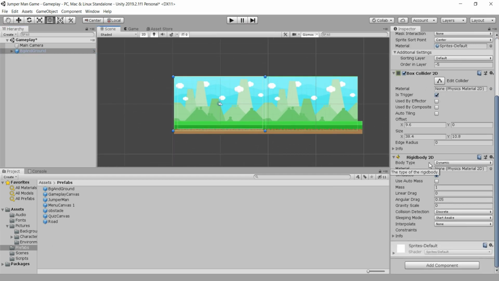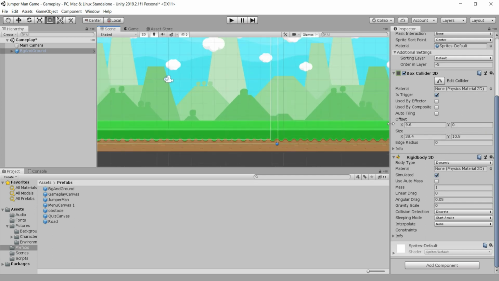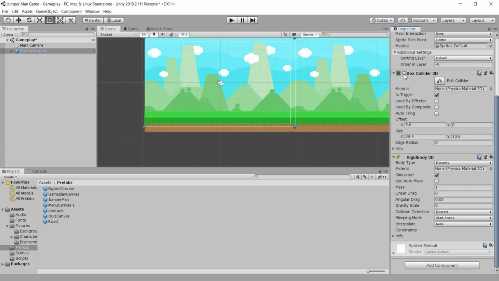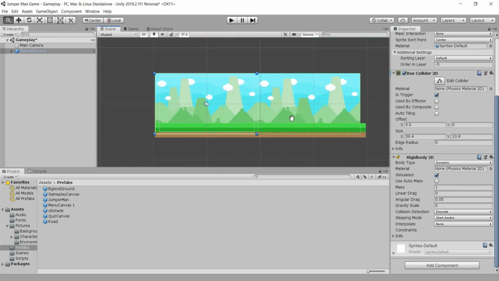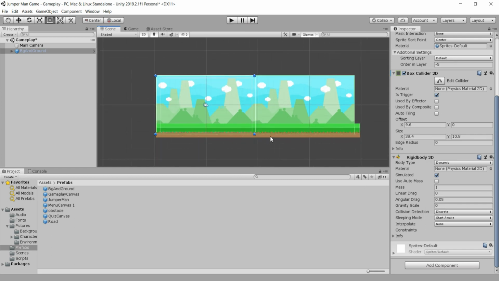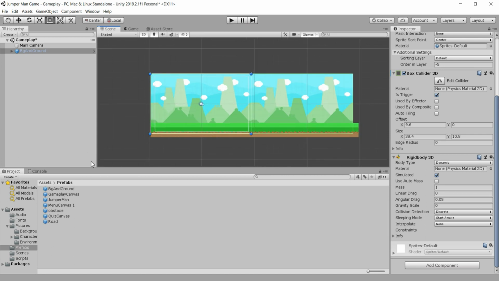Okay guys, now when we go here in our BG and ground, we see that these have of course a box collider. Where is our box collider? I will try to disable this, and the box collider is actually all around our BG and grounds. And we also have the rigid body 2D, but we put our gravity scale to 0, because we don't want our gravity to affect our background and our ground. And that is so far for our BG and the ground.